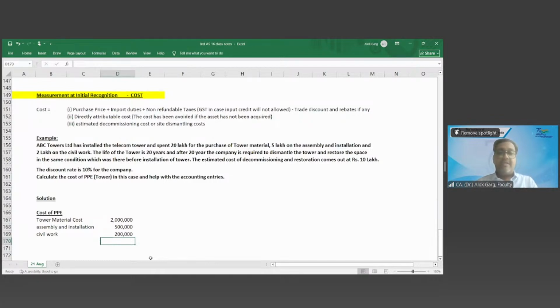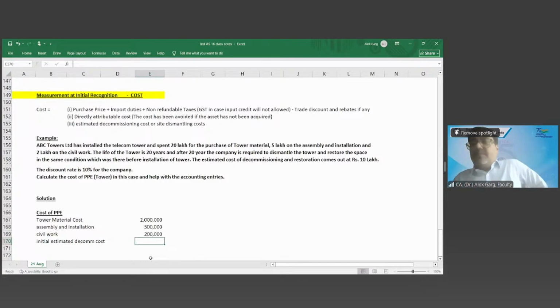Initial estimated decommissioning cost. Right.